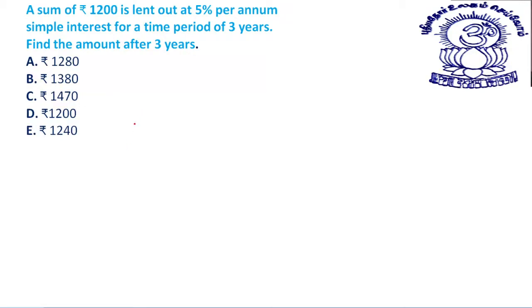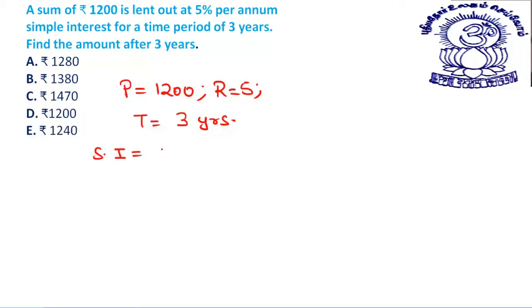Next question what we have is, here we have to calculate the amount. A sum of rupees 1200. We have the principal is equal to 1200. Rate of interest is equal to 5% per annum for a period of time given to us as 3 years. What do we need to find? Find the amount. Amount is what, dear students? Amount is principal plus interest. So let's find the simple interest first. What will be the simple interest?